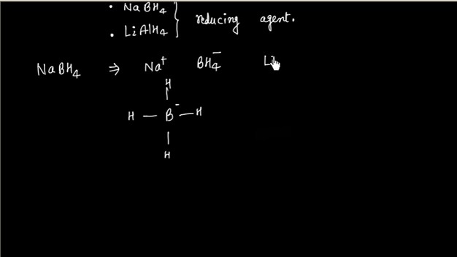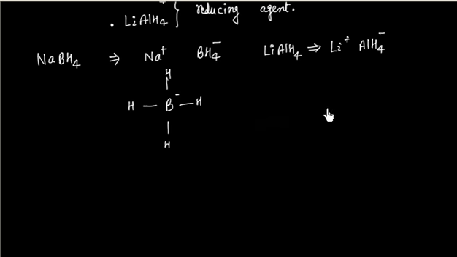Similarly, I have lithium aluminum hydride. This contains a lithium plus ion and an AlH4 minus ion. The structure of AlH4 minus is this. So there is a formal charge on aluminium. So this is the BH4 minus ion and this one is the AlH4 minus ion.